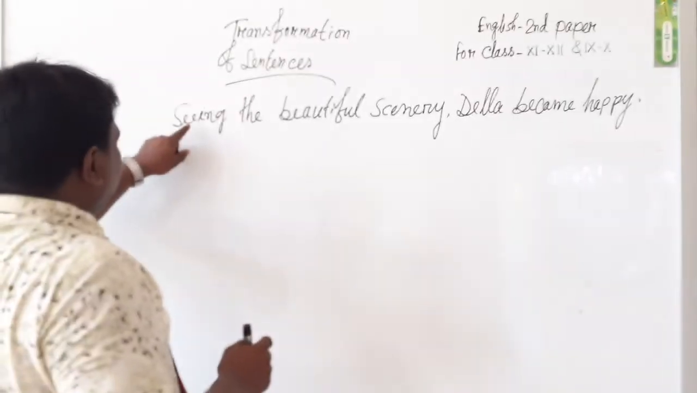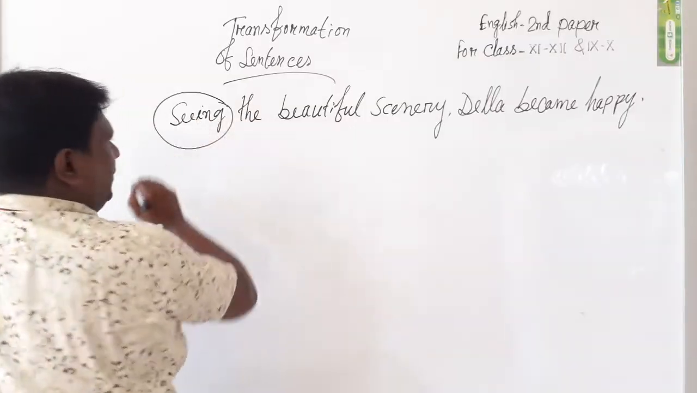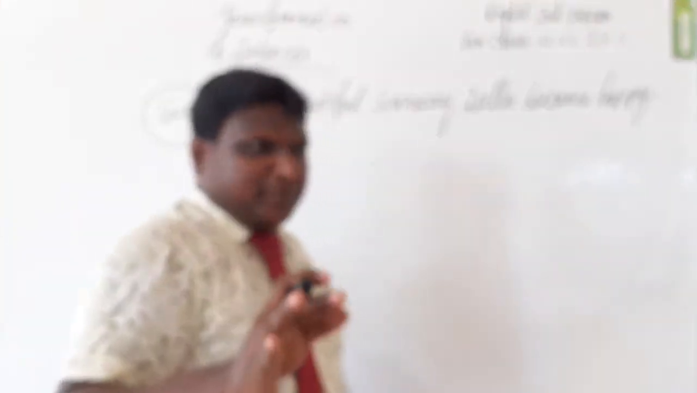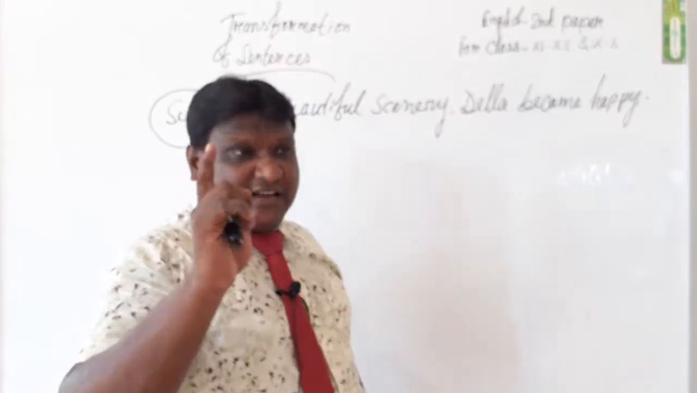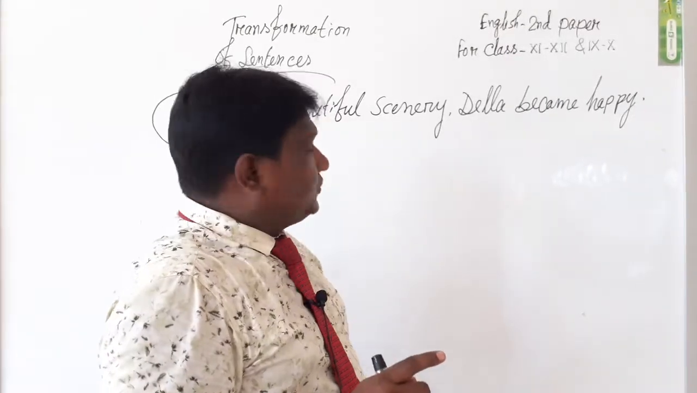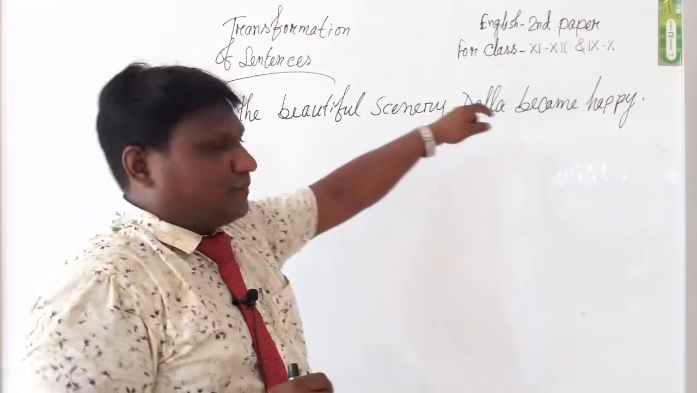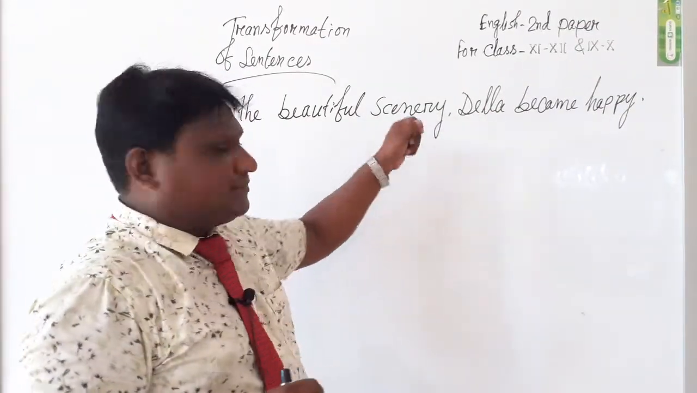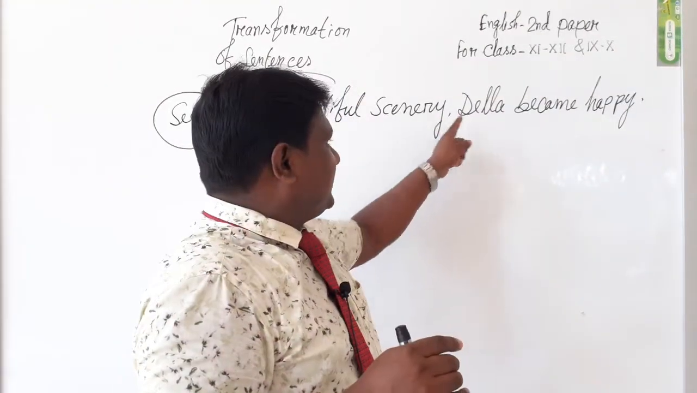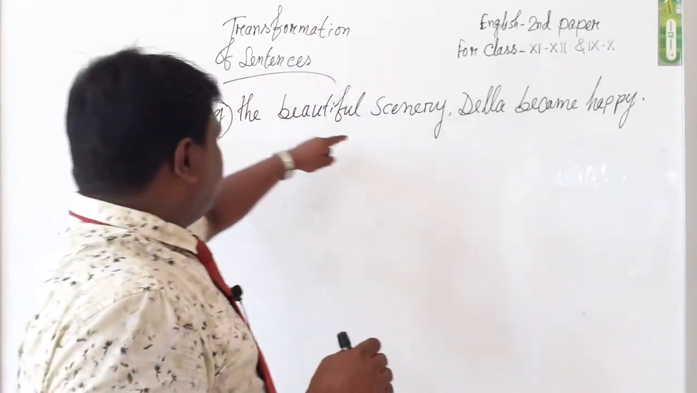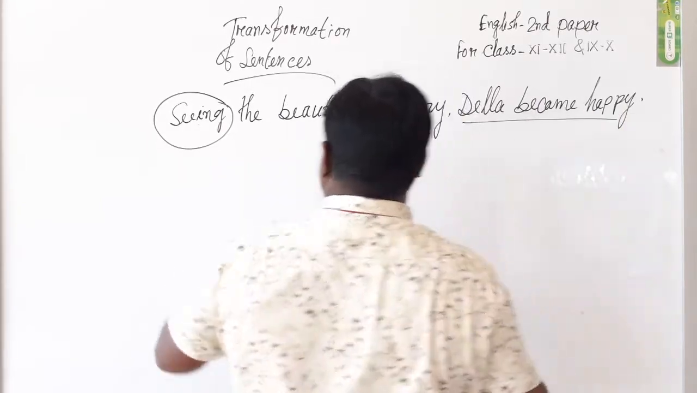Here, verb plus ing, that means participle. And we know that a sentence including participle is simple. But a simple sentence has one part, and here there are two parts. How is it possible that it is a simple sentence? You know, a clause always indicates a subject and one verb. But here, it is the principal clause: Della became happy.